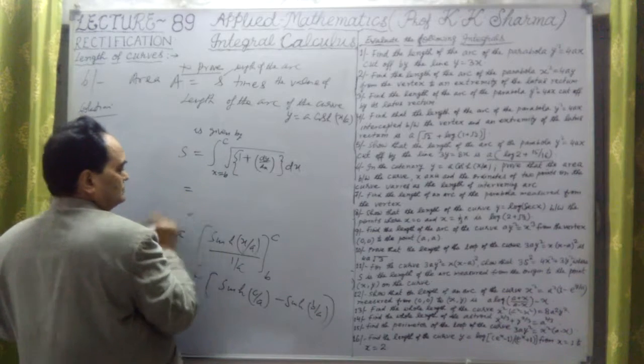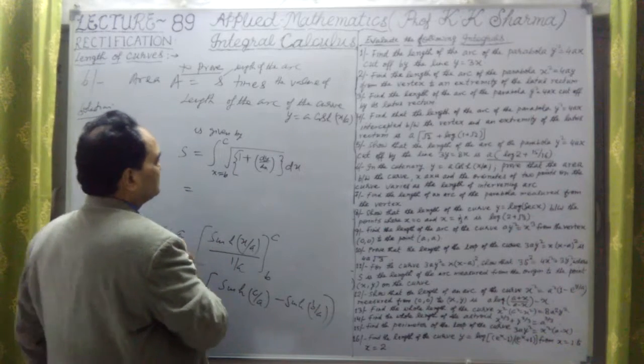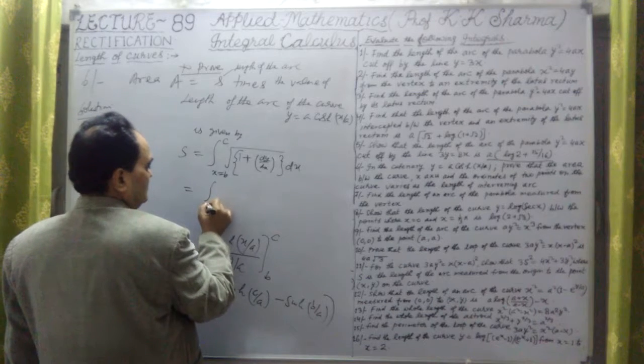So that is 1 plus, integrating from x equal to b to c.